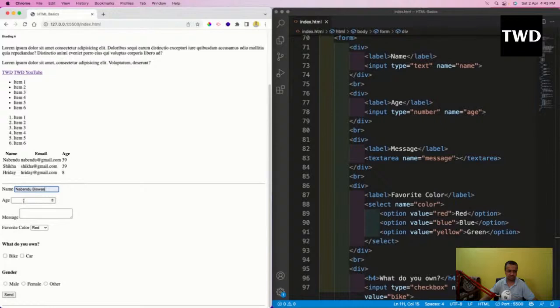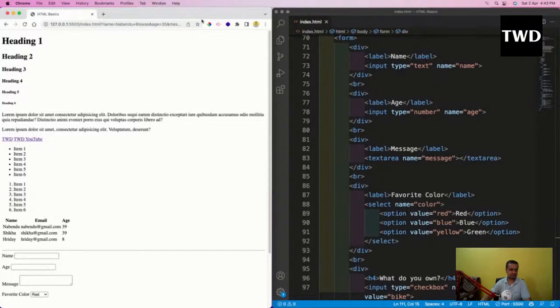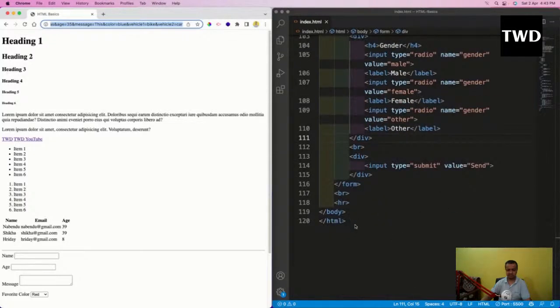So let us do one more thing. Suppose I give values like this: red, blue, bike, car, mail. Okay, so see this thing. After this something is coming. Let me do one thing. Let me just temporarily copy it.